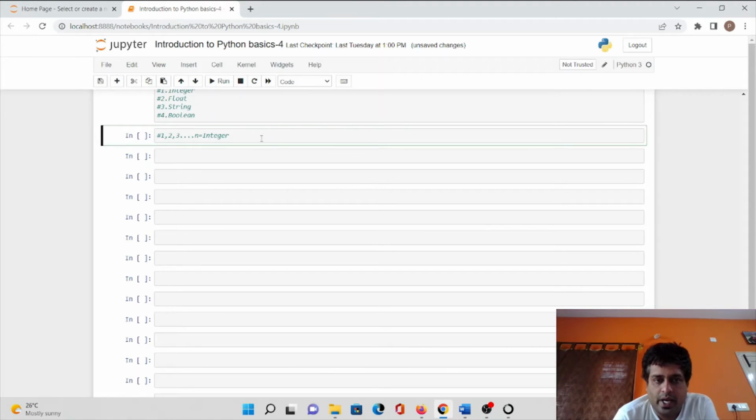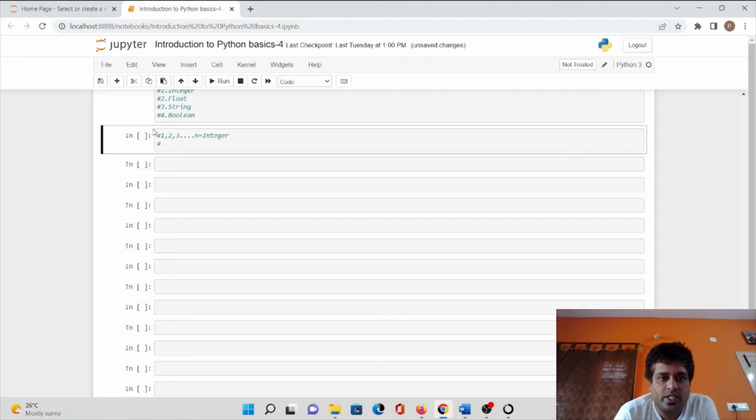And the second data type which we are going to discuss today, as I mentioned, is float. Any decimal number like 1.1 or 2.1 or 2.9 or 6.5 is considered as floating point data type. Floating, we will just mention it as float data type.